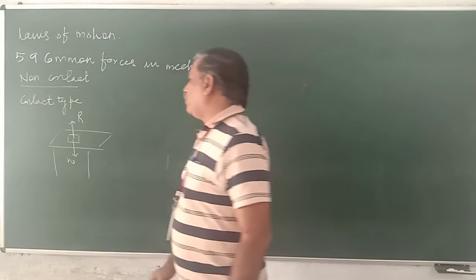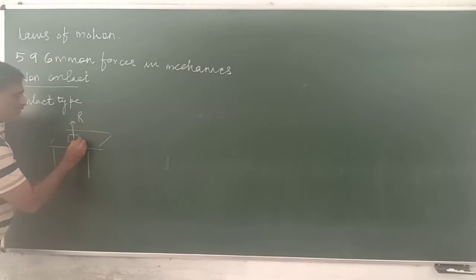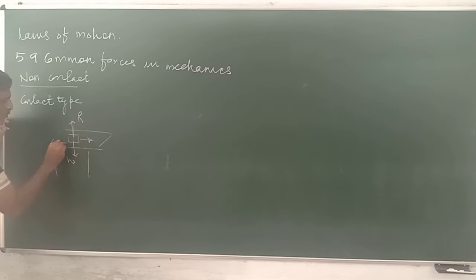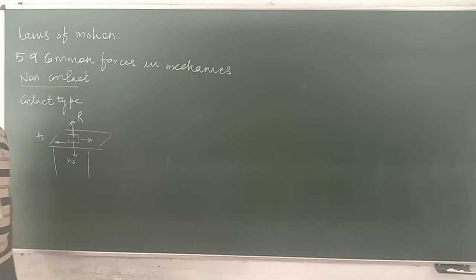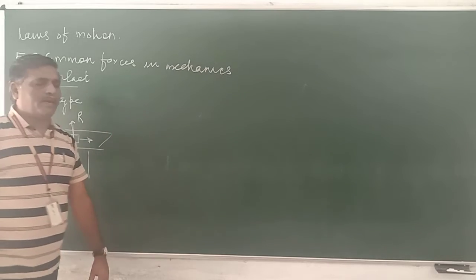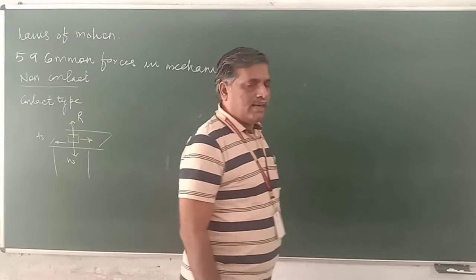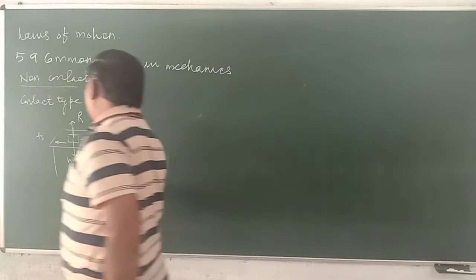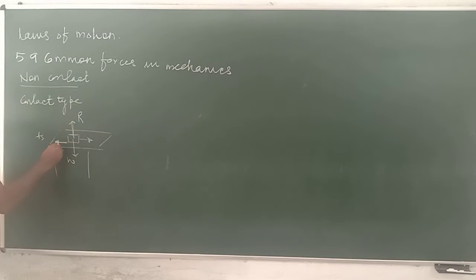But there is another force here. If I try to push this body, there is one more force developed, which is parallel to the surface. If I am trying to push this body in this direction, then a self-adjusting force develops parallel to the surface.